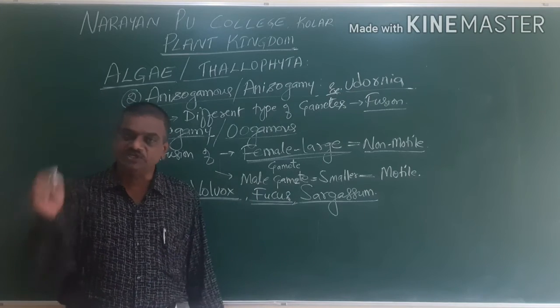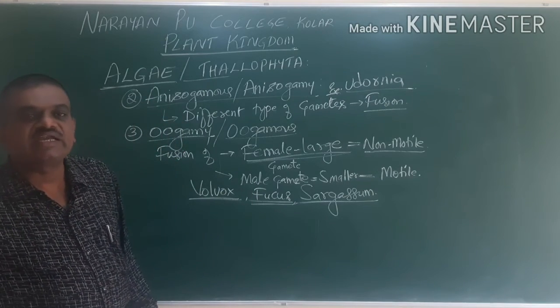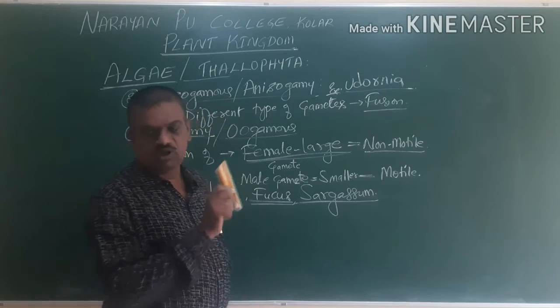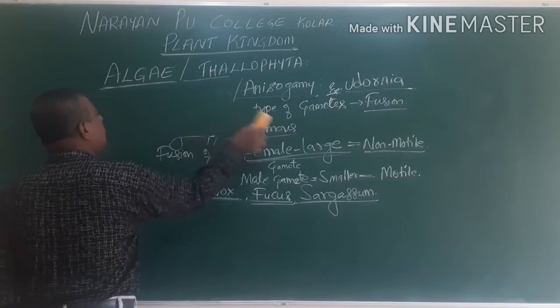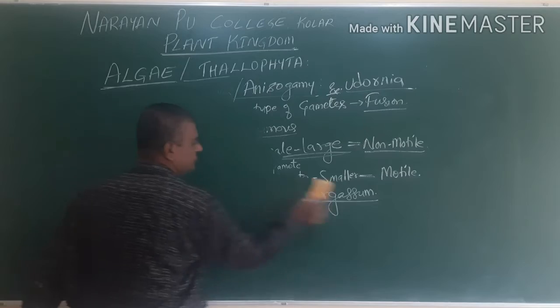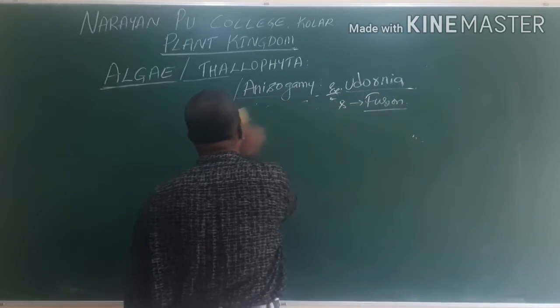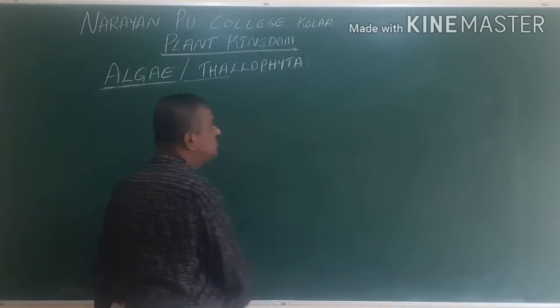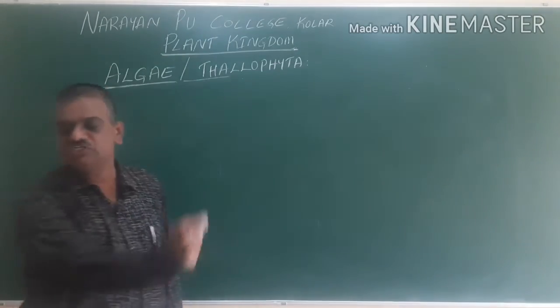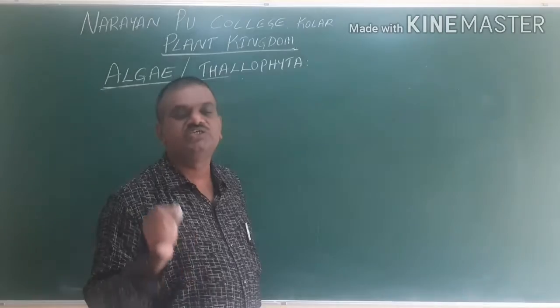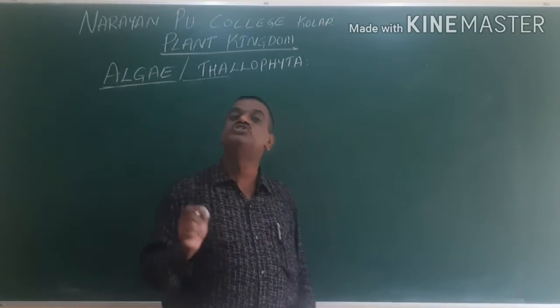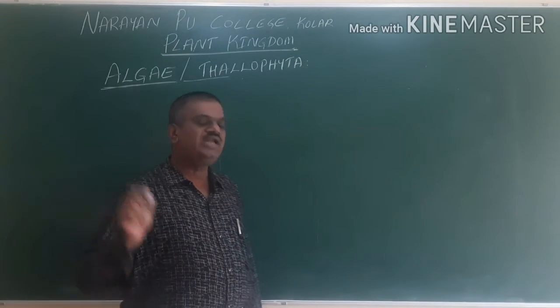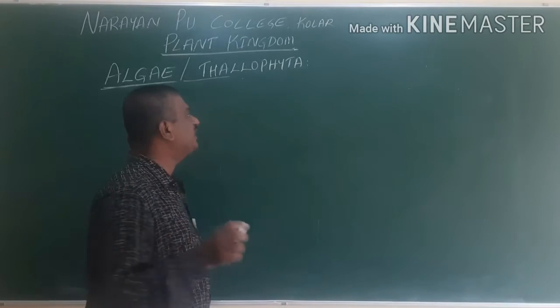Now we are stepping into the next topic, the classification of algae. The algae have different types of pigments. Based on the pigmentation and the type of food stored, there are different types of algae.